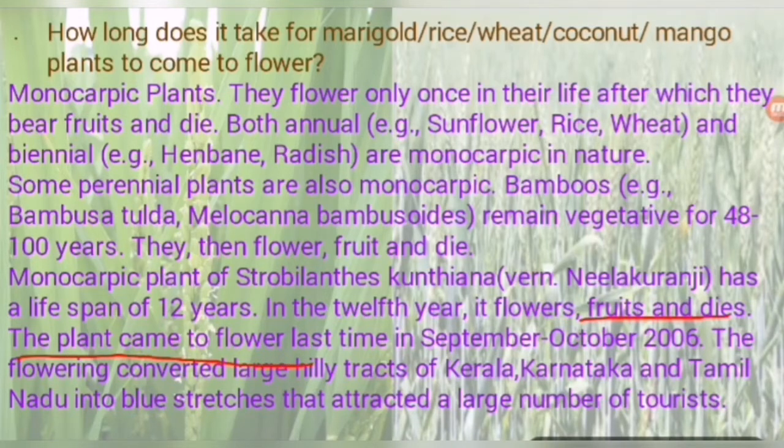So the plant came to flower last time in September, October 2006. Means last time it was seen in September, October 2006. But now also the latest, I will tell you, the flowering converted large hilly tracts of Kerala, Karnataka, Tamil Nadu into blue stretches that attract a large number of tourists. So students, this is very important because it is given in NCERT. So NCERT is not updated.